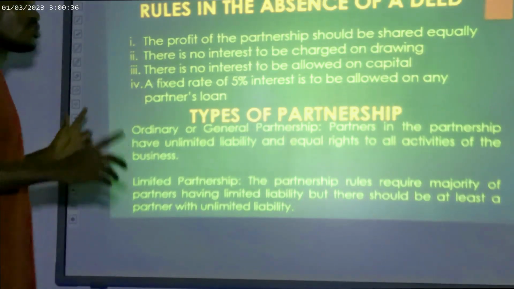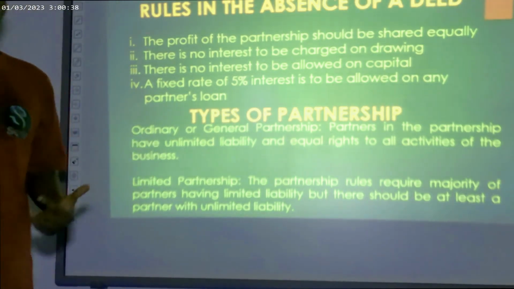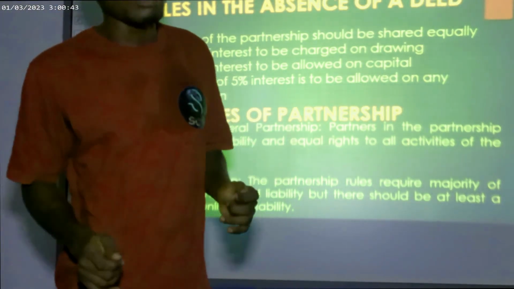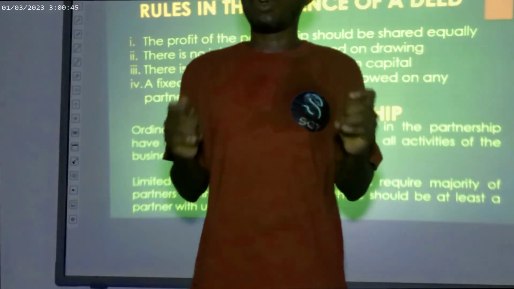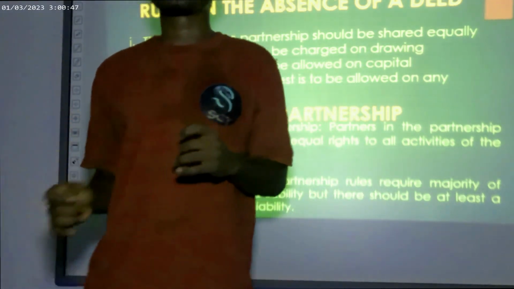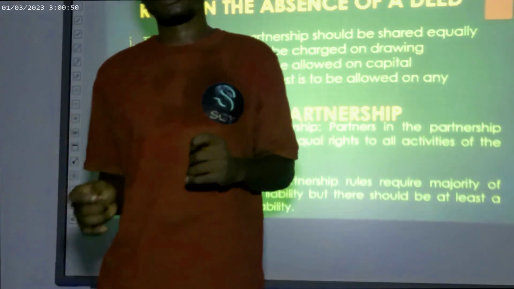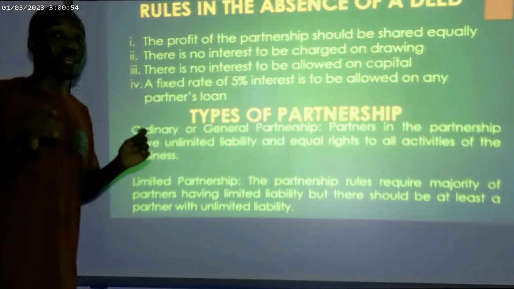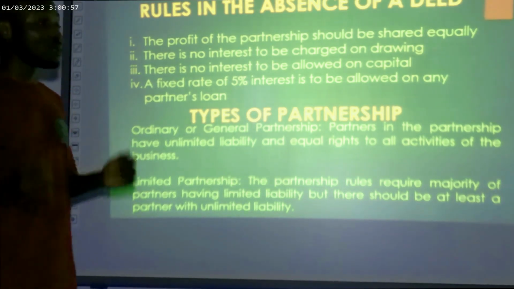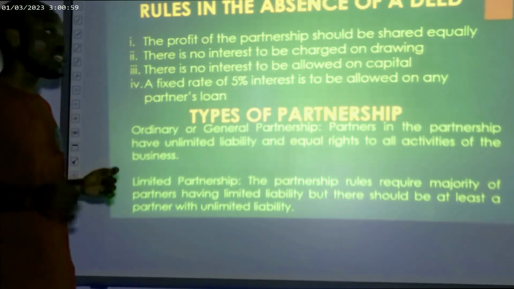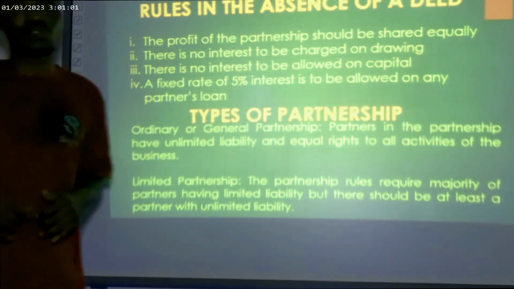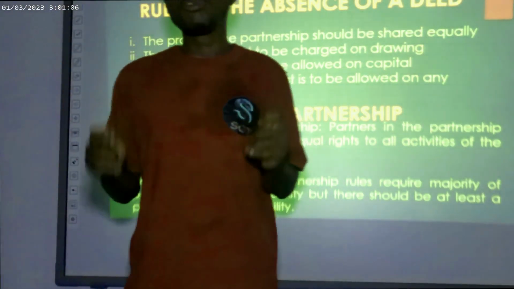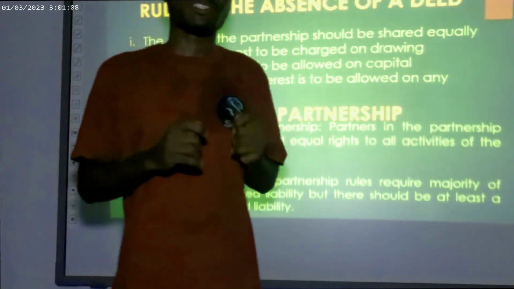There is no interest to be charged on drawings. So if any partner in one way or the other withdraws from the business, the drawing is withdrawn at no cost. That is one thing I want us to know. Also, there is no interest to be allowed on partners' capital. No interest on partners' capital. Also, there will be a fixed rate of 5% interest to be allowed on any partner's loan. That means if any partner gives the partnership a loan, that loan is to attract a fixed rate of 5%.